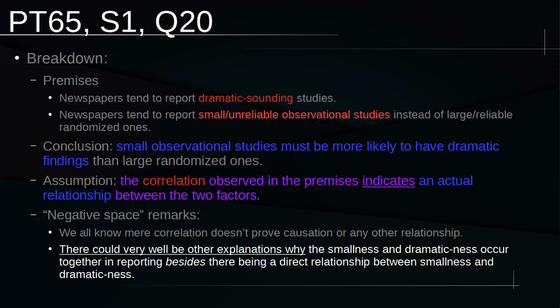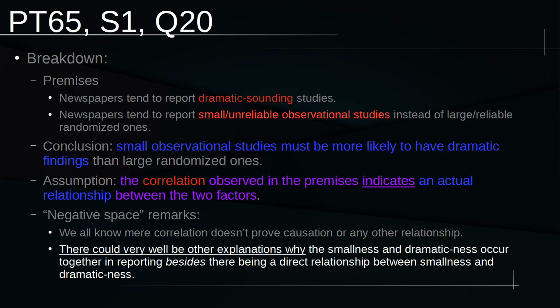So again, our arguer in the premises clearly identifies two separate factors that are just correlated. The premises offer no evidence one way or another to believe that there is anything other than correlation, so they're just correlated. And then they move from a correlation in the premises to a statement of a clear actual relationship between those two things in the conclusion.